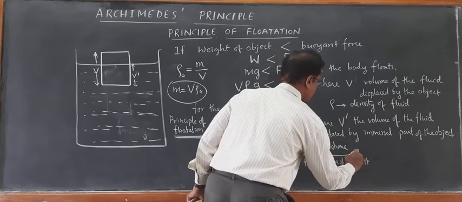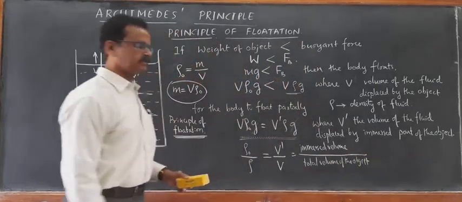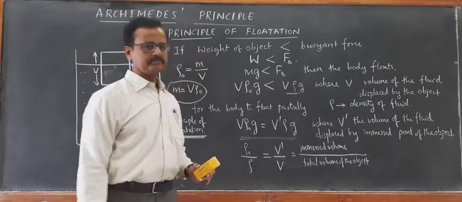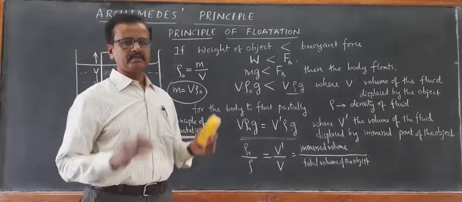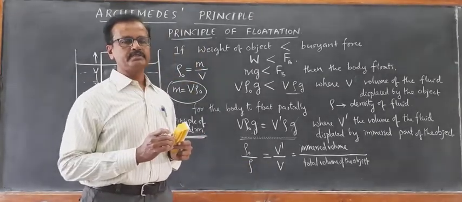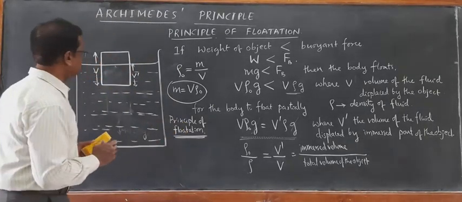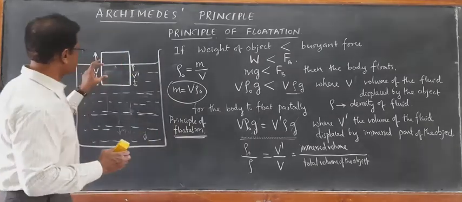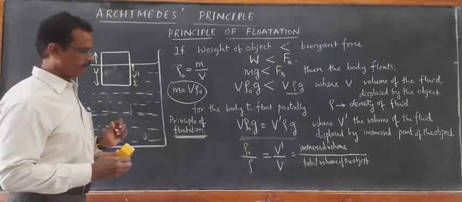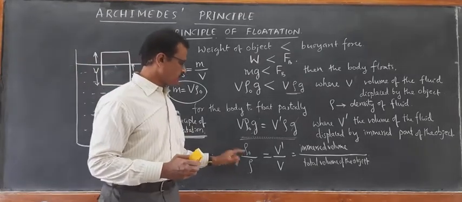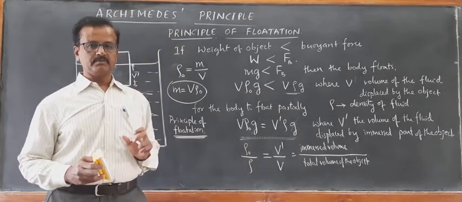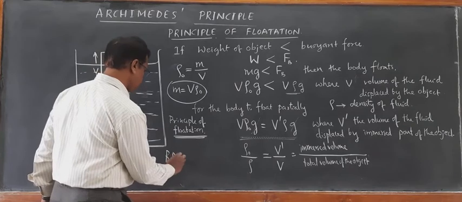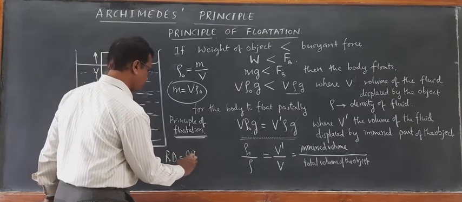Total volume of the object. Thus, you will get a fraction here. For example, let us say an ice cube is there. When you take an ice cube, it floats on the surface such that some part of it is immersed inside. So, for example, suppose the relative density of ice is 0.9, then